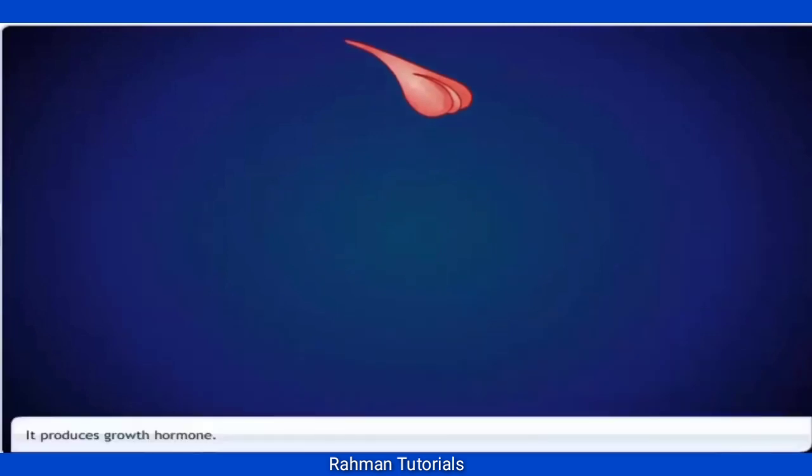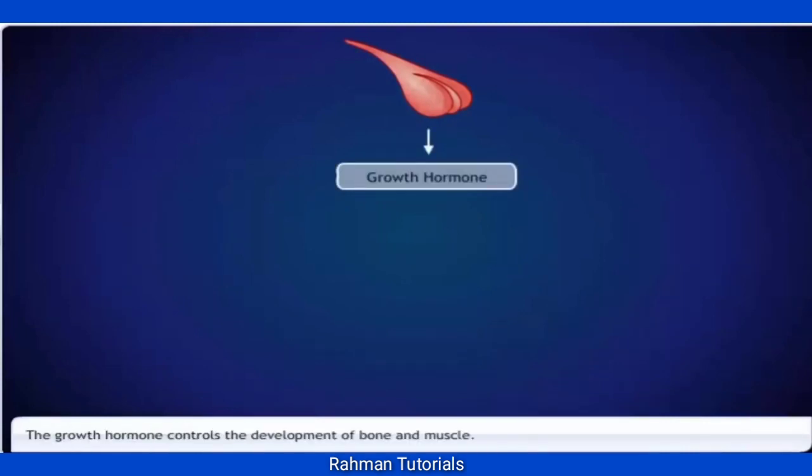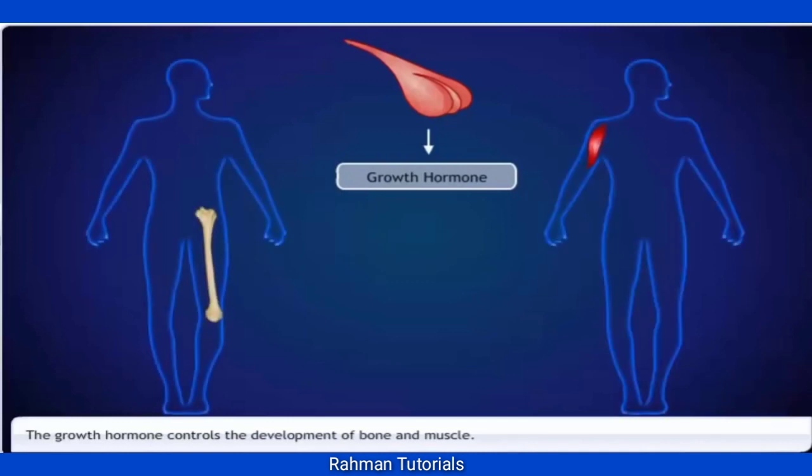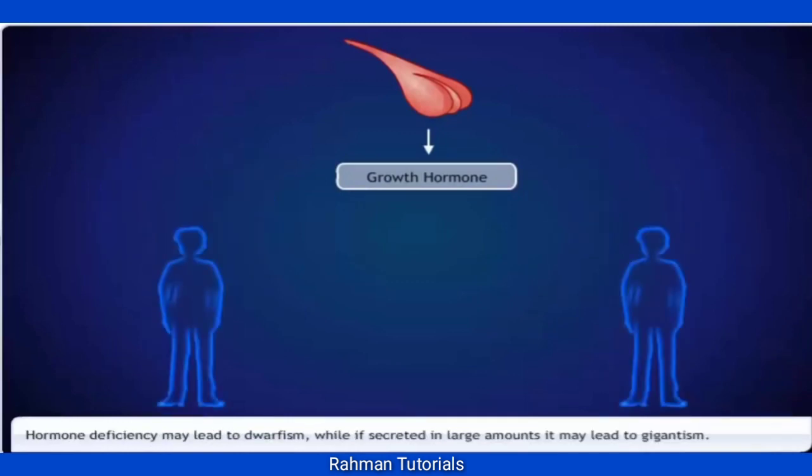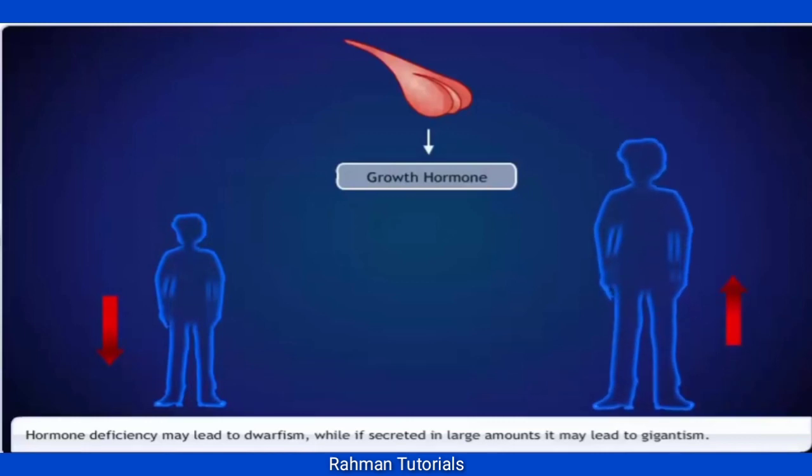One of the hormones it secretes is the growth hormone. This hormone controls the development of the bones and muscles. Hyposecretion of this hormone in childhood leads to dwarfism, while hypersecretion of the hormone can lead to gigantism.